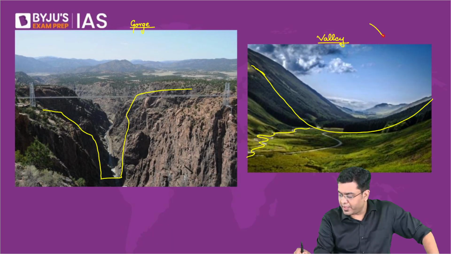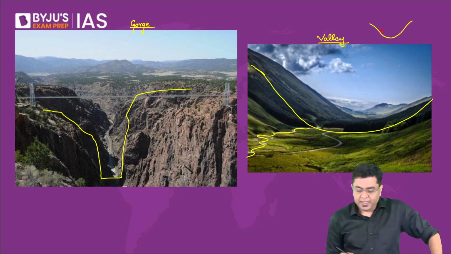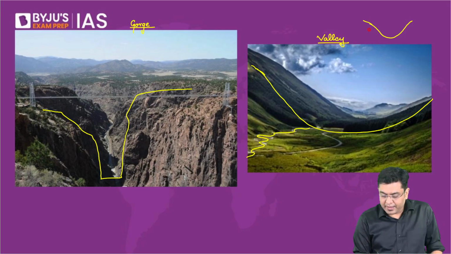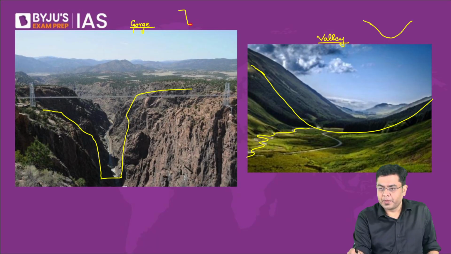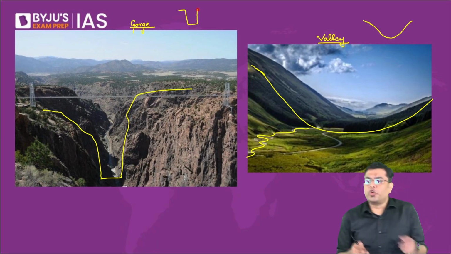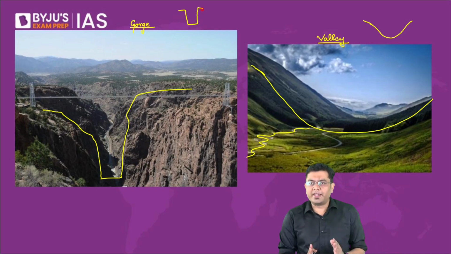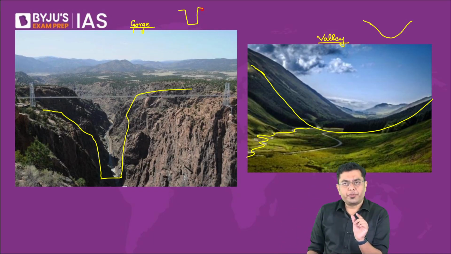No, this is not the Riyasi Bridge. No, it is not the Chenab Bridge. So here, the valley will be created like this. And then when we talk about the gorge, the gorge will have a feature like this. Okay. So a gorge will have a significantly vertical wall-like structure with a narrow base, right?